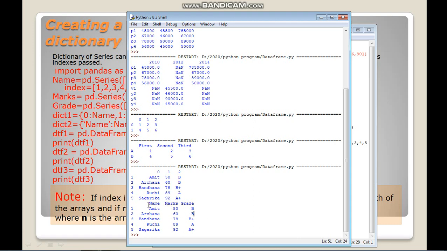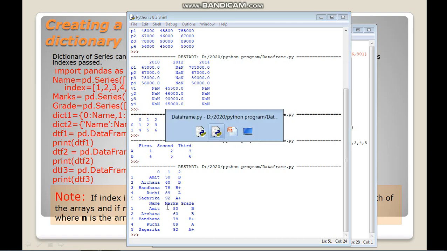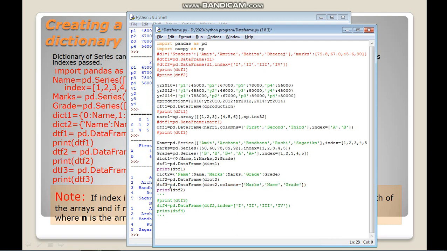Now, by default it is coming as name, marks and grade. If I want to display marks first in the first column, then name, then grade, how can we do it? By default the column names come from the key values of the dictionary. So if I want to arrange the columns in our own way, we can simply write code like this. Here we mention the columns, so instead of name first, marks will come first, because we have mentioned marks. Marks is a key value of this dictionary. So marks will come, then name, then grade.